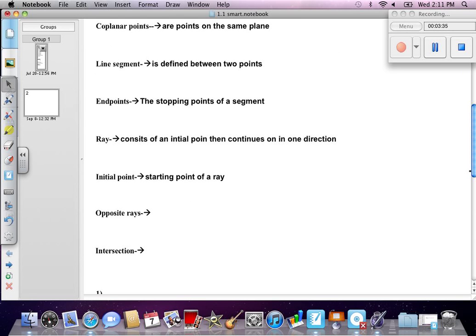A line segment is defined between 2 points, 2 endpoints. They end. If you're going to draw a line segment and tell me about it, for example, let's say TM is a line segment, it should have no lines on either side, no arrows. Endpoints are the stopping points of the segment.